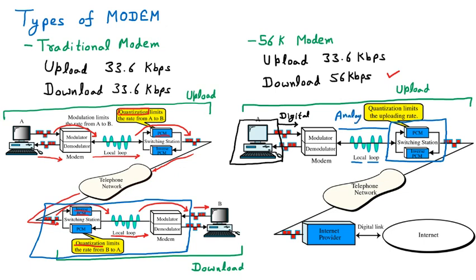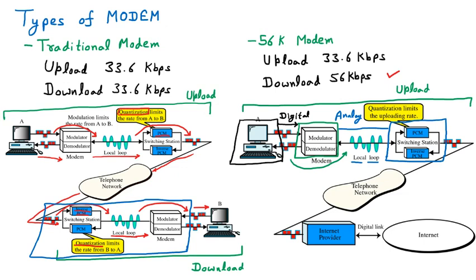Because the line is local and works on analog signals and my system works on digital, that's why the modem is applied. There the need of a modem is there. So the modulator or demodulator, that means the modem, is required. Here the modem is placed, and the modem is going to convert the digital data to analog so that it can go through the telephone line which is coming to our home.